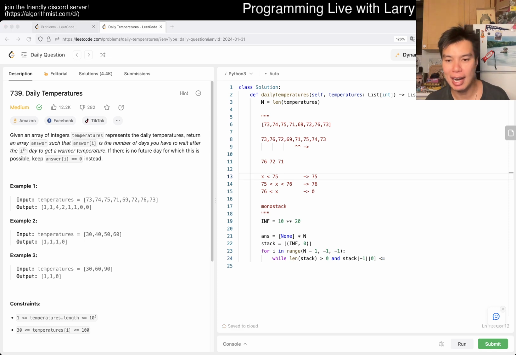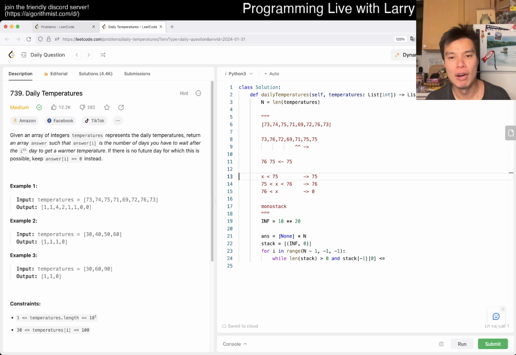But the reason why I have equal to here, and how you think about this equal or not equal, is that if you have two numbers that are the same, let's say we have this stack and then we have another 75 in a row. So now this is what our stack looks like, and we're given a 75, right?